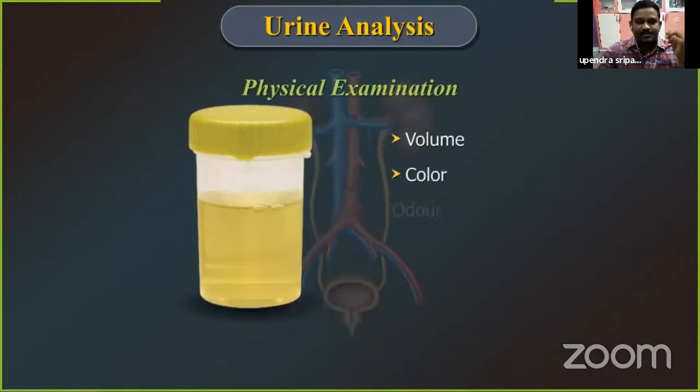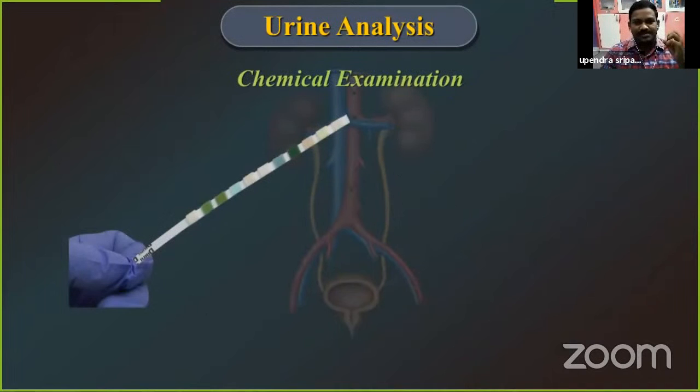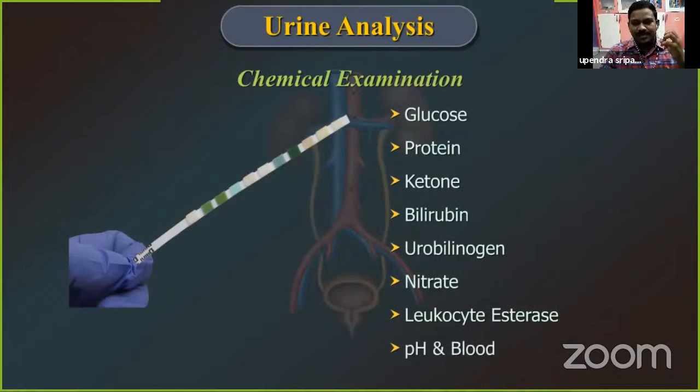Physical examination, color, odor, all are detected in this urine analysis. And also chemical examination, what are the chemical products included in the urine? Glucose, protein, ketone, bilirubin, urobilinogen, nitrogen, nitrate.